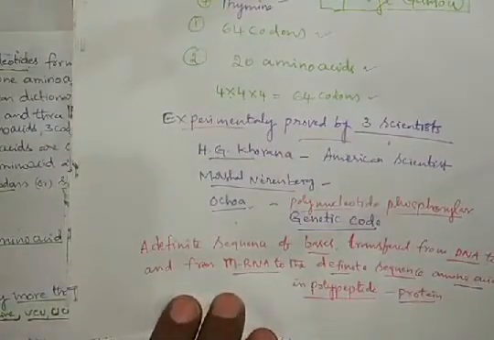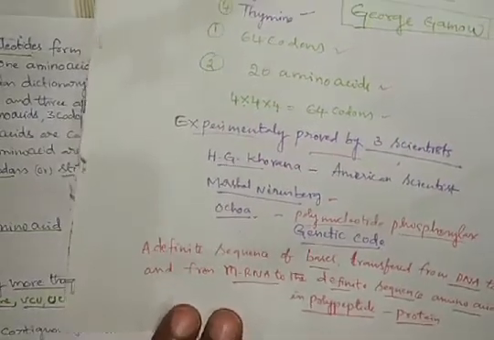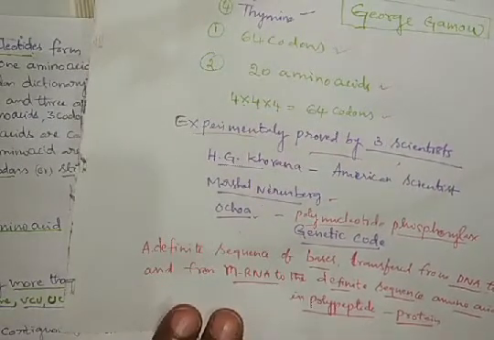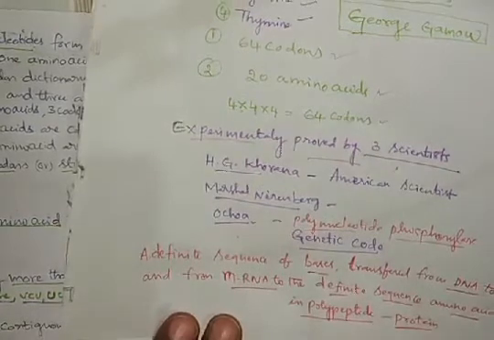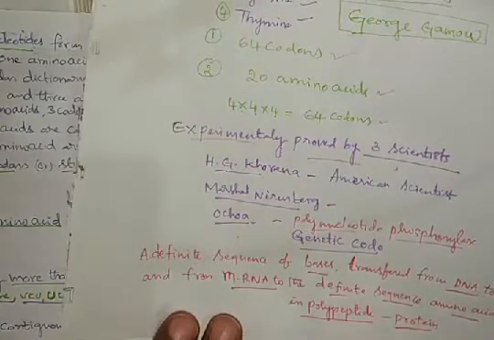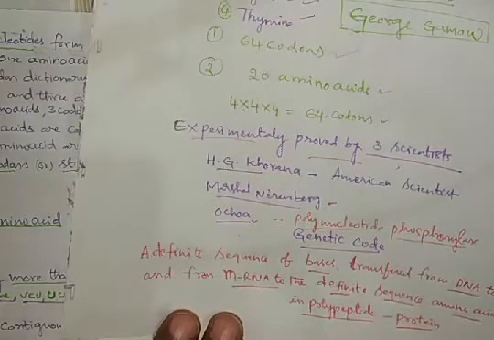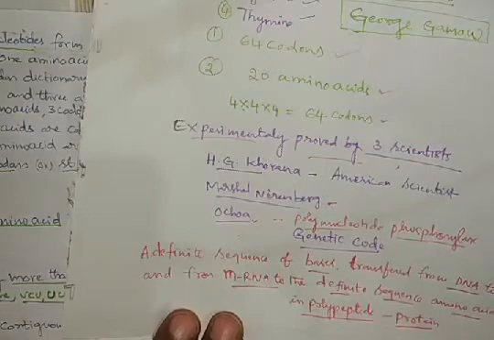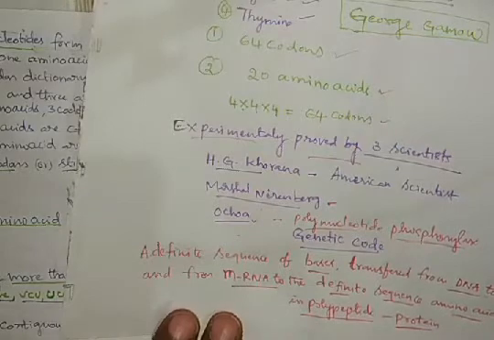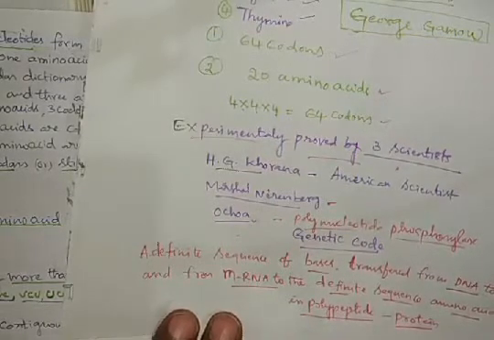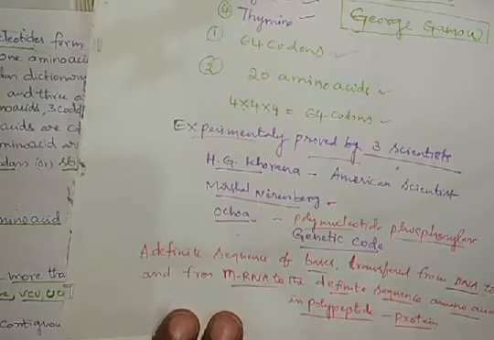So let us see how the genetic code is formed. For that we need to prepare a table. According to the table we come to know how many nitrogen base sequences are involved, how many codons are formed, and which codon deciphers which amino acid.